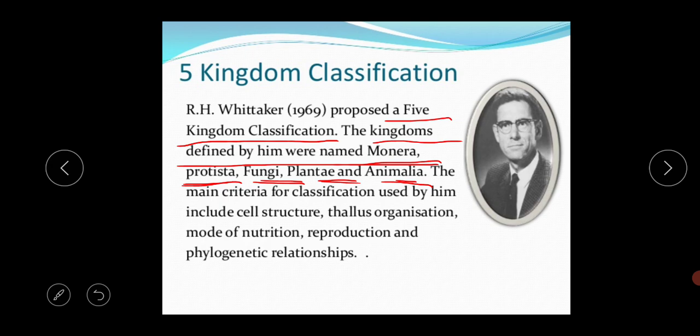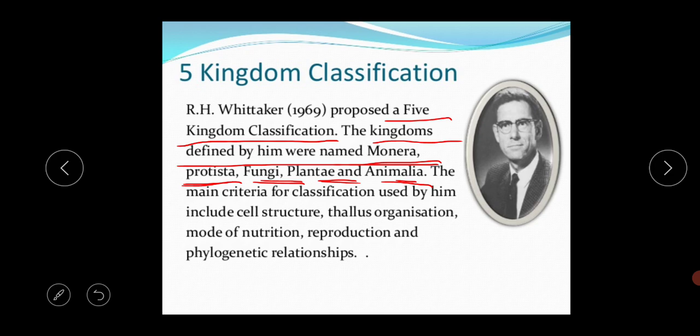Whittaker used five criteria for delimiting the five kingdoms: the cell structure, the body organization, the mode of nutrition, reproduction, and the phylogenetic relationships. So based on several criteria and characteristics, the living world is divided into five types: Monera, Protista, Fungi, Plantae, Animalia.